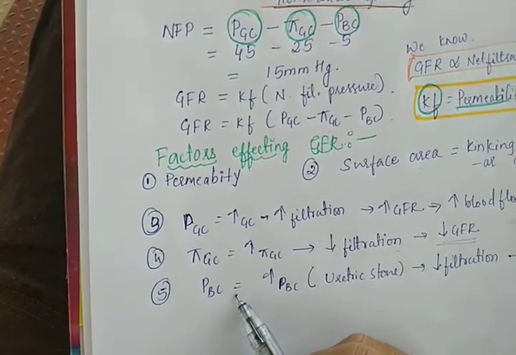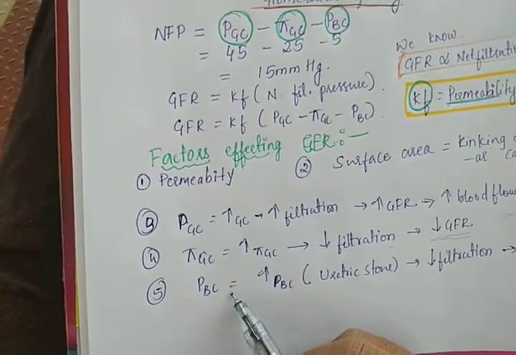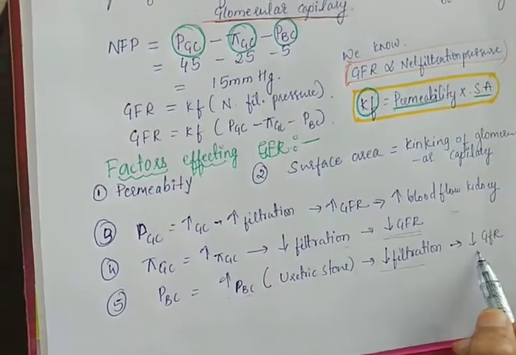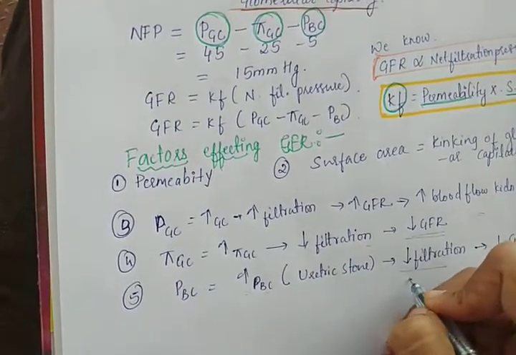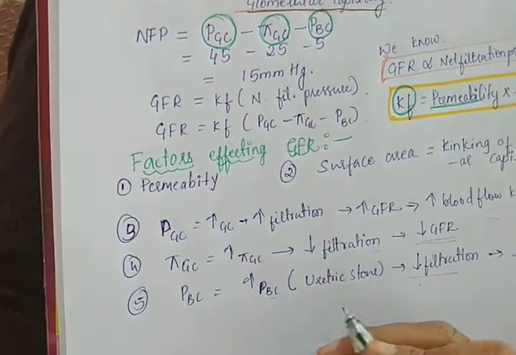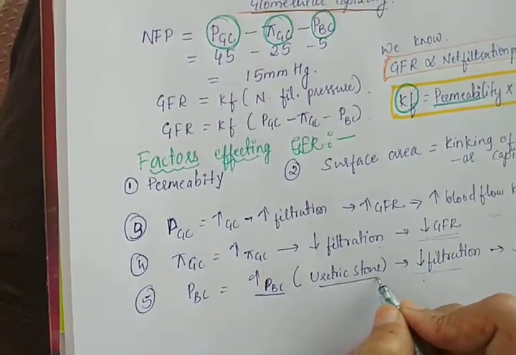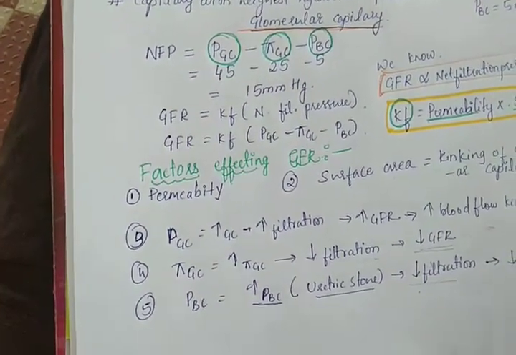PBC. PBC is the Bowman's capsule hydrostatic pressure. If there is an increase in PBC, there will be a decrease in filtration and a decrease in GFR, because PBC is an opposing force to the filtration. Now, in which condition is this PBC increased? That is ureteric stone. When there is a ureteric stone, there will be ureteric obstruction.